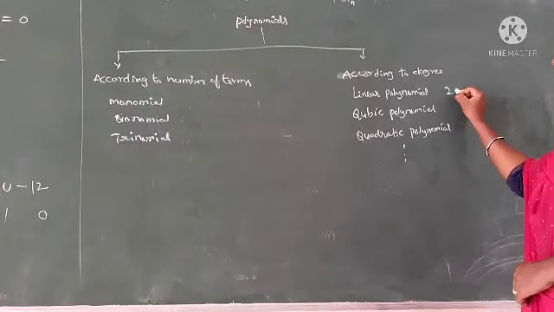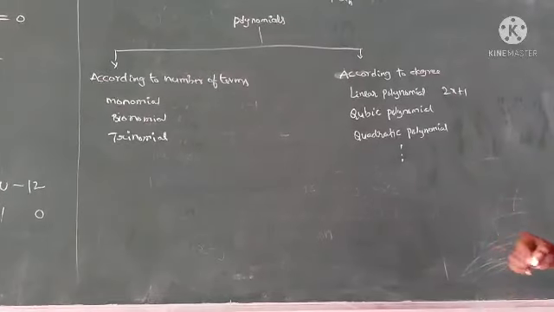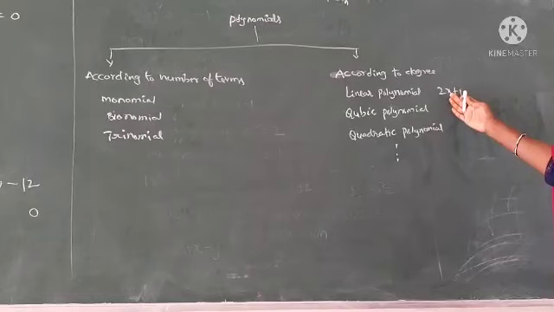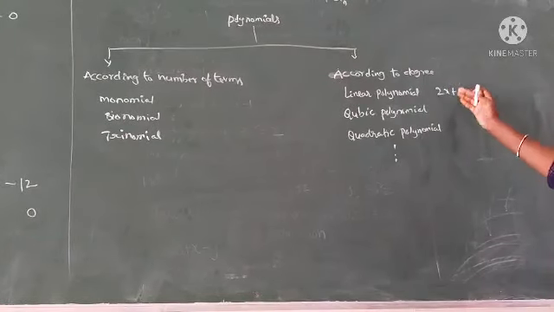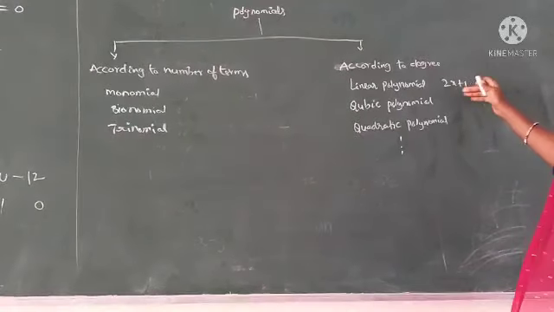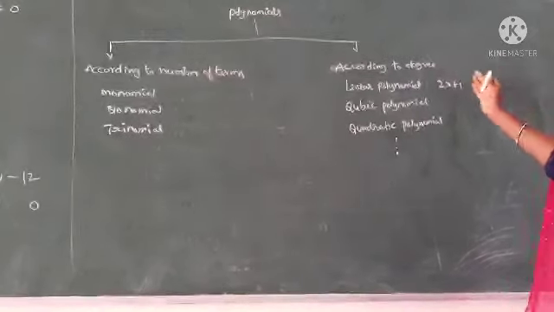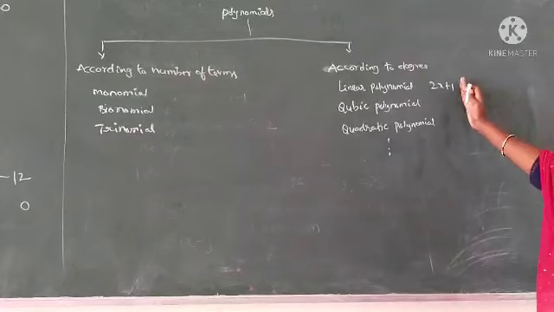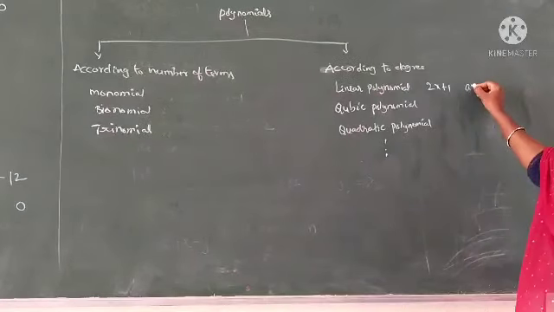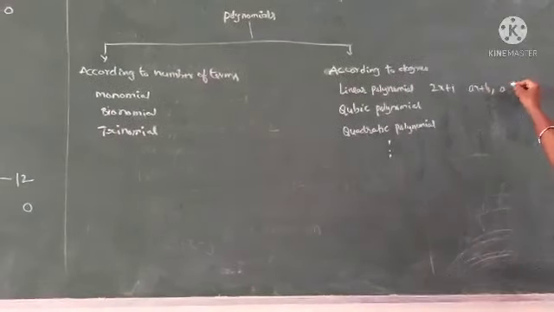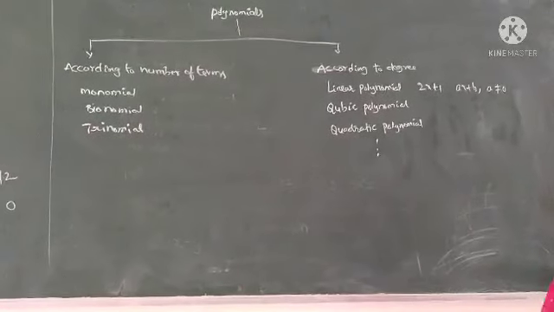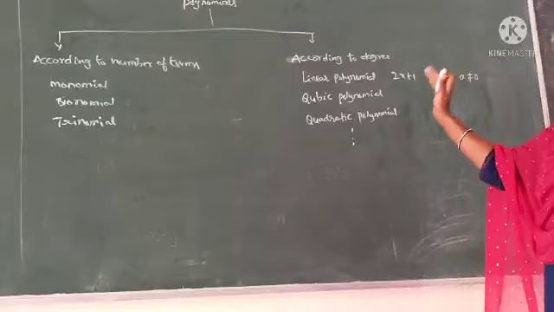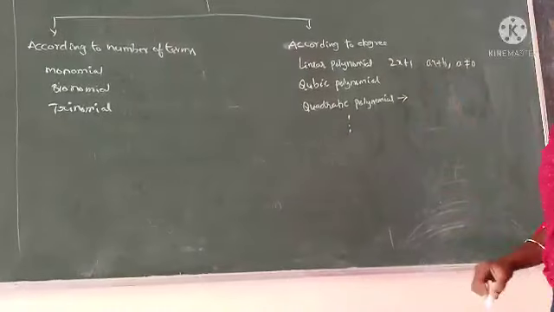For example, 2x plus 1. In this polynomial, the variable x, the exponent is 1. So, the degree of this polynomial is 1. So, such type of polynomial is called linear polynomial. The general form of linear polynomial is ax plus b, a not equal to 0. Now coming to quadratic polynomial.